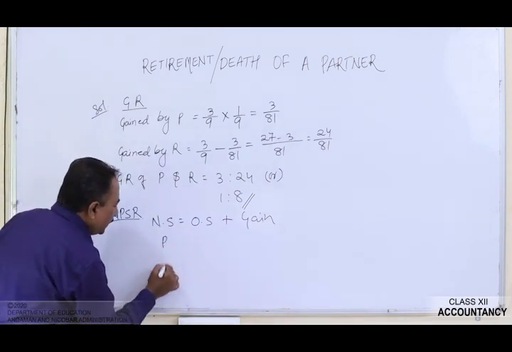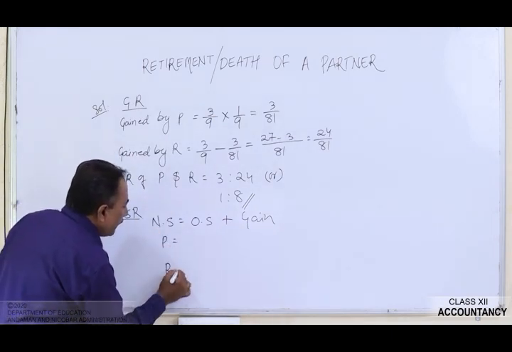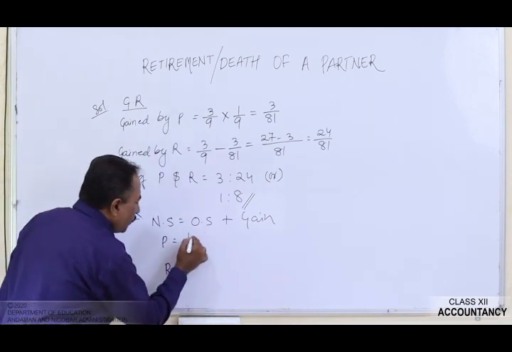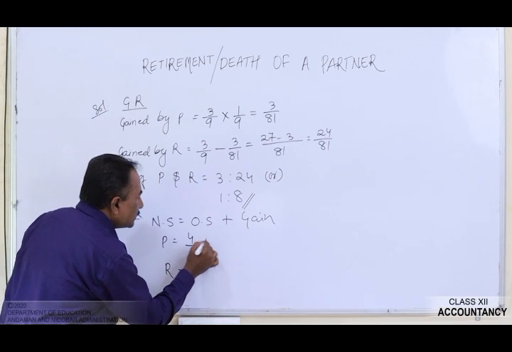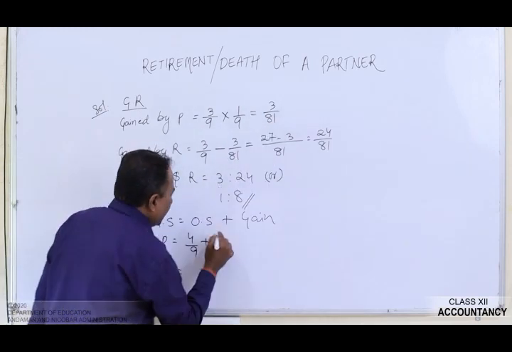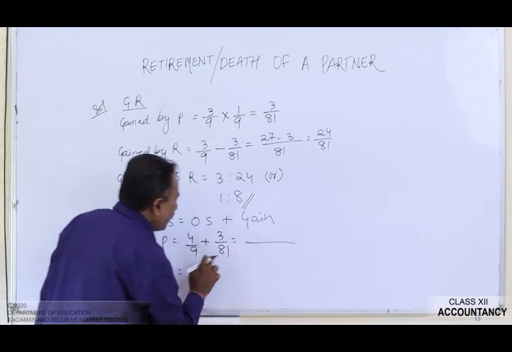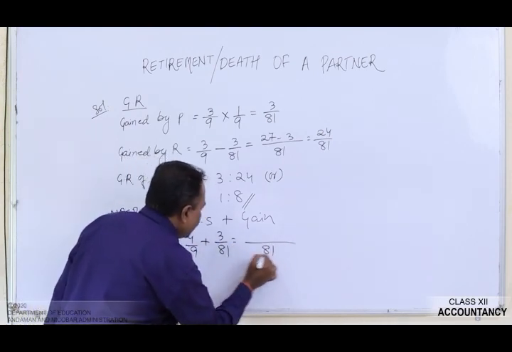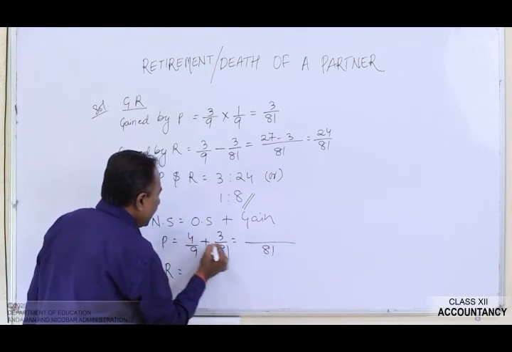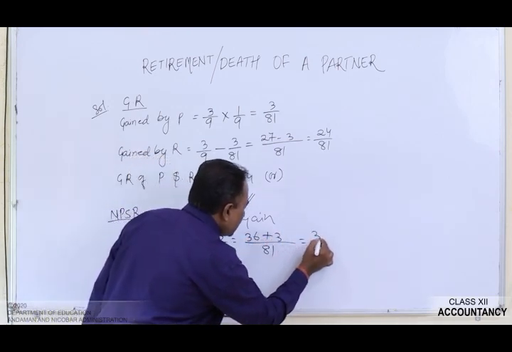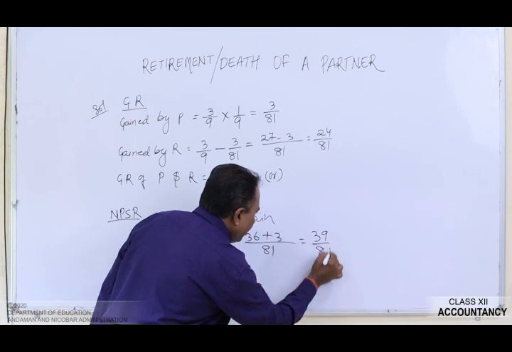It is P and R. Now what is the old share of P? It is 4 by 9 plus what he has gained? He has gained 3 by 81. Now let's take the LCM of these two figures. It will be 81, 9 4s are 36 plus 3 is equals to 39 by 81.